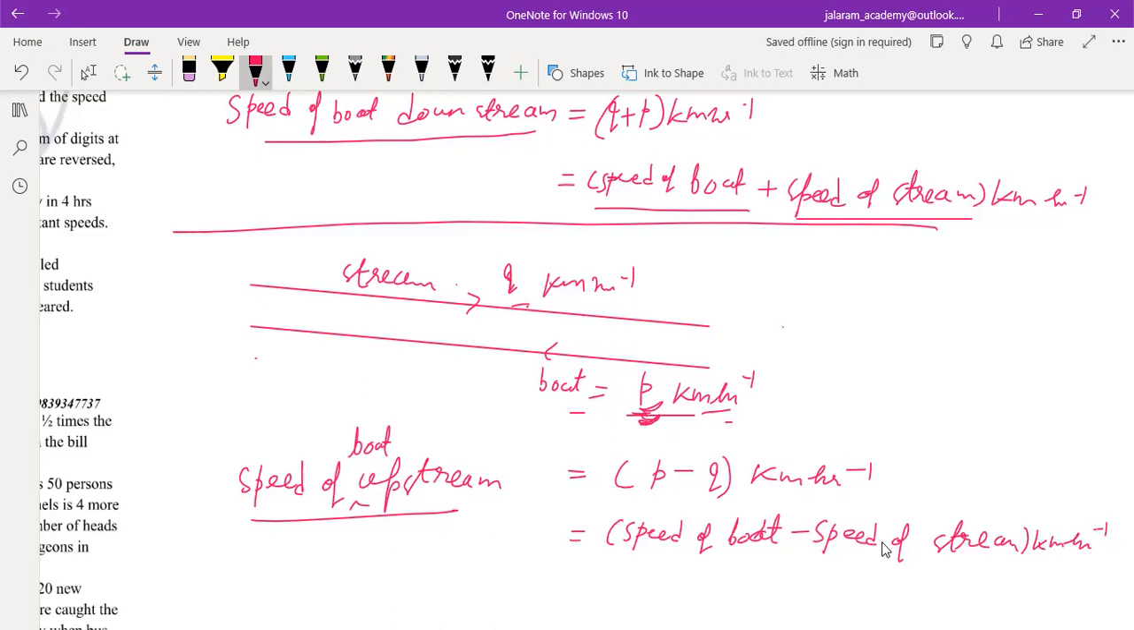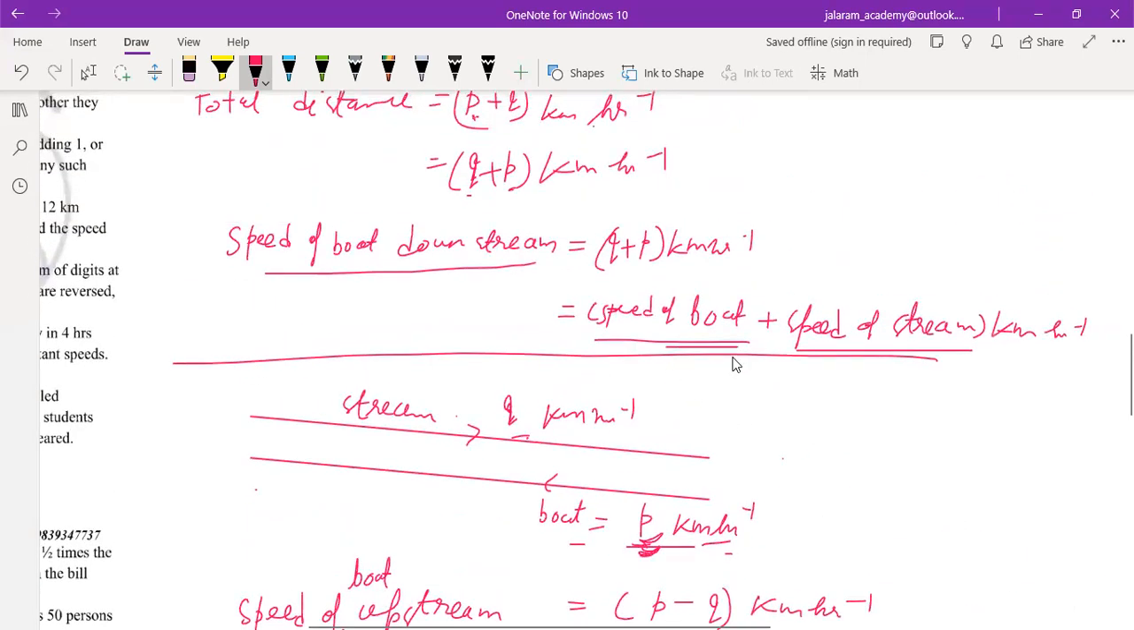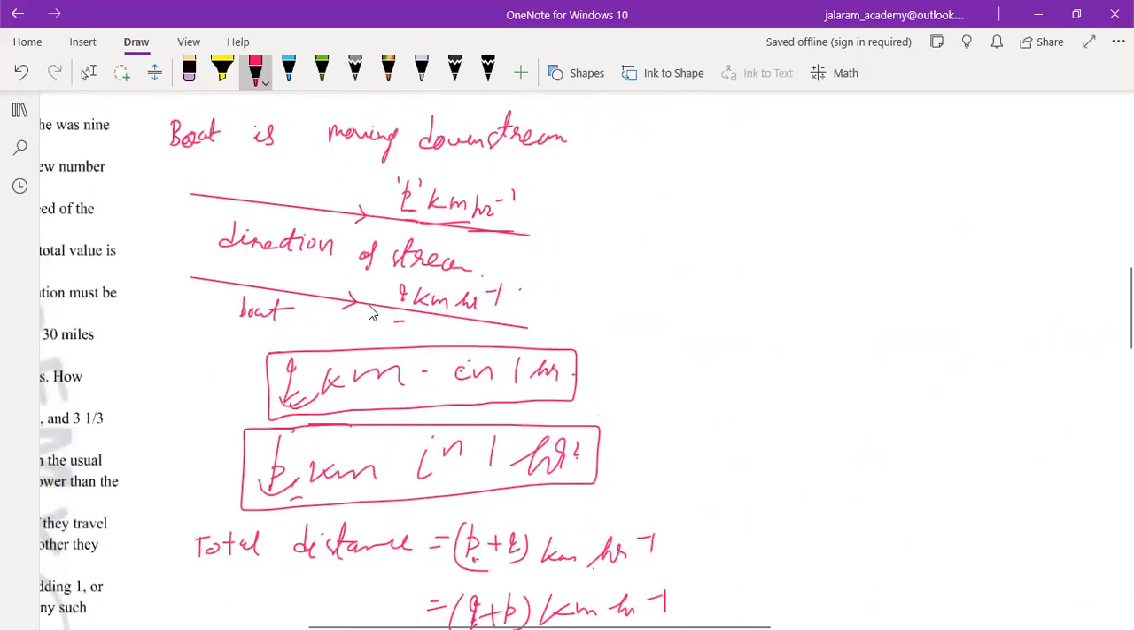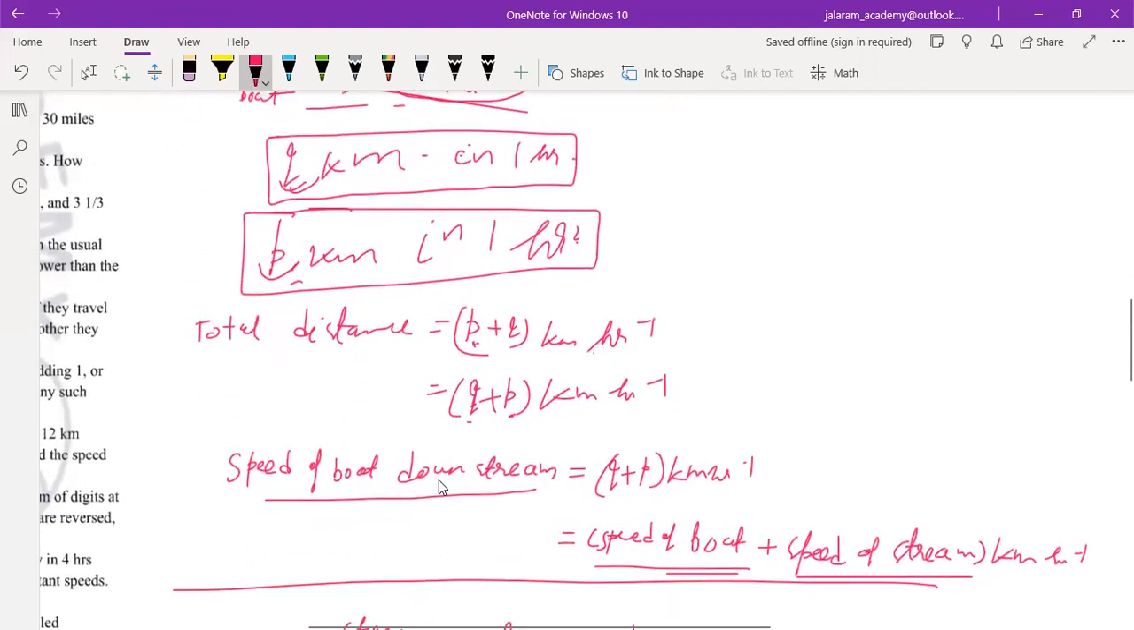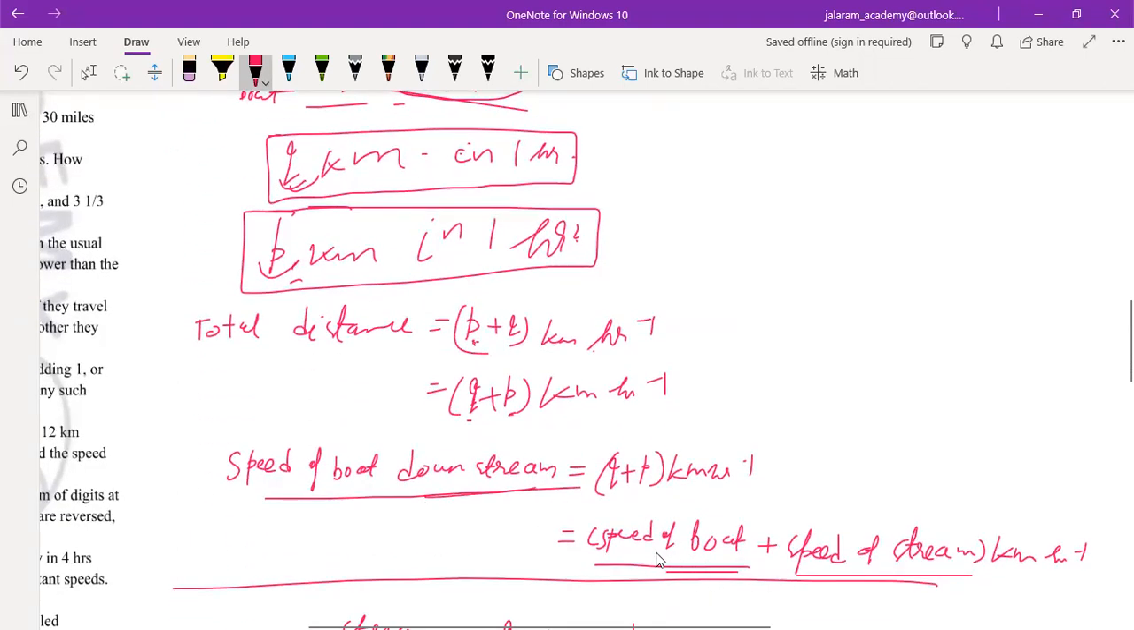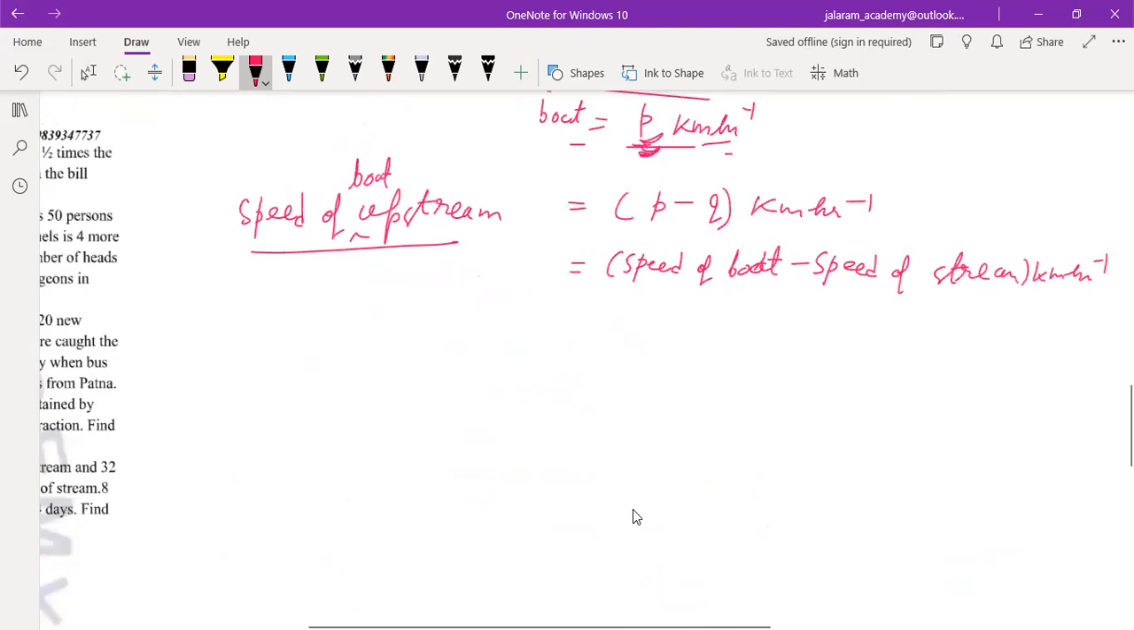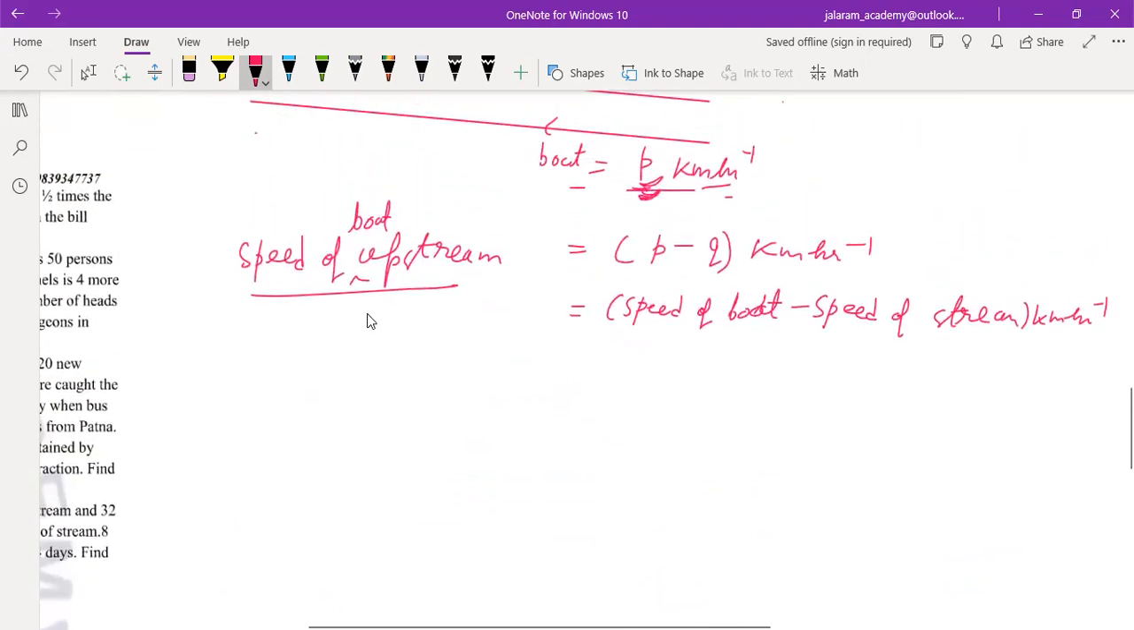This is to avoid your confusion that speed of boat is the main thing. In the previous discussion, we assumed that the boat is moving with q kilometer per hour and the stream with p kilometer per hour. The speed of boat downstream is the speed of boat plus the speed of stream. This is the main thing. P and Q are not important; I have taken them only for the discussion. Whenever we have to find the speed of boat upstream, we should subtract the speed of stream from the speed of boat. That is speed of boat minus speed of stream kilometer per hour.